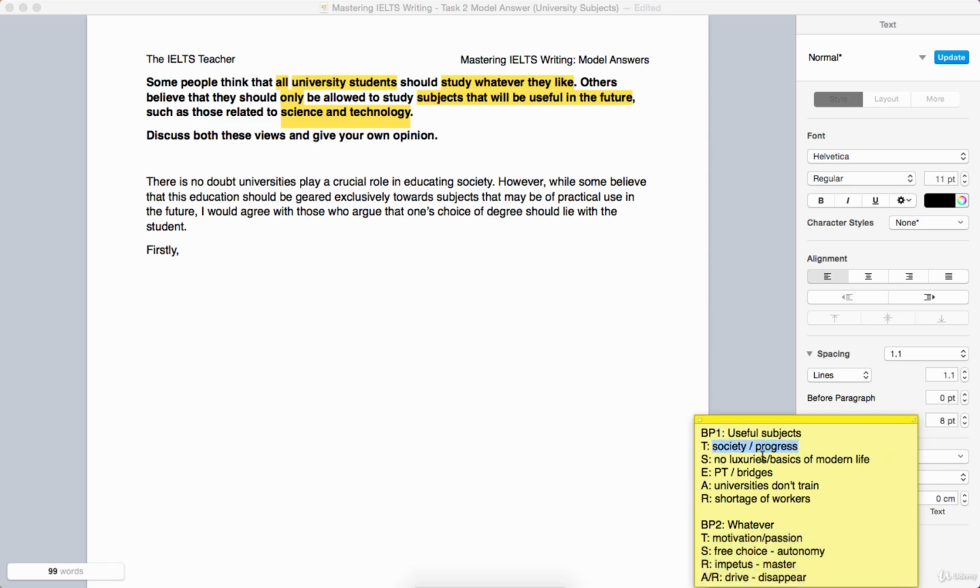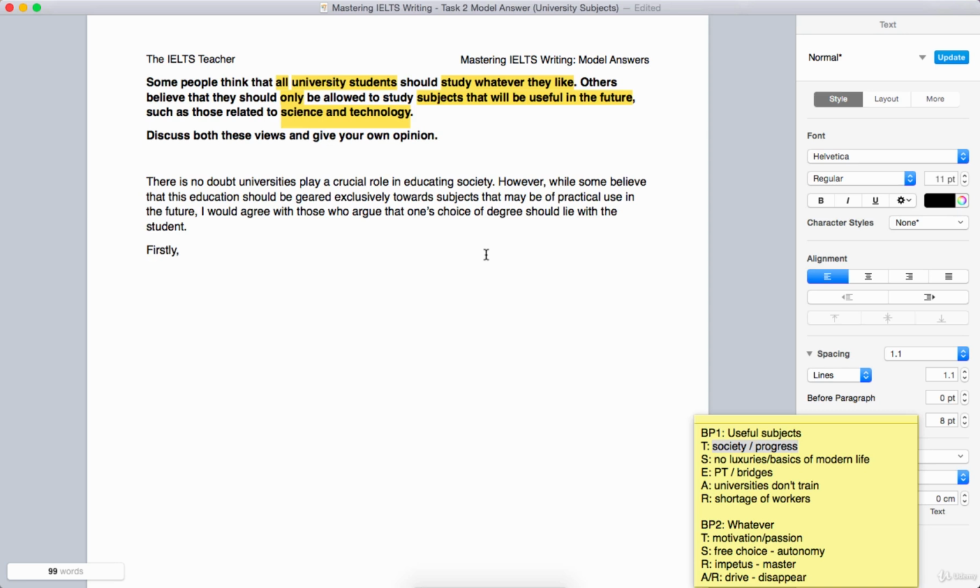So I actually agree that society has to be able to progress, and we need to have the ingredients of progress, which is not just qualified professionals but motivated professionals. So I'm actually going to put this forward as my own point of view, but it will overlap with other people's points of view. So I don't need to say "those who believe" or "argue that".